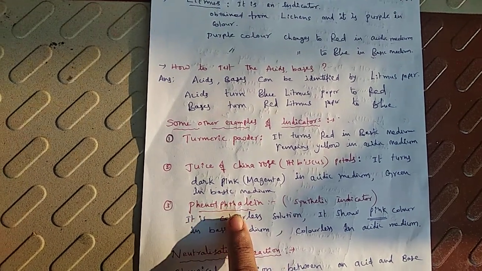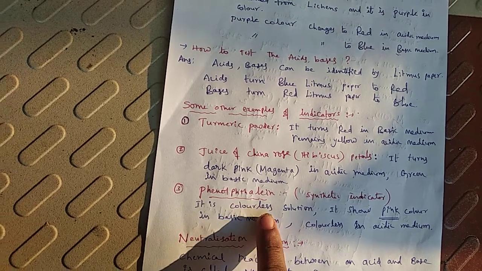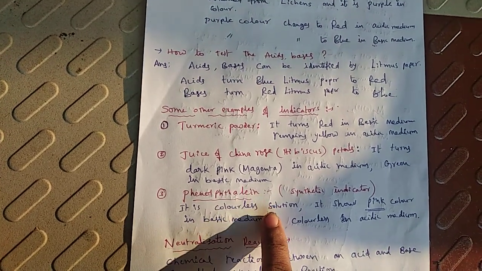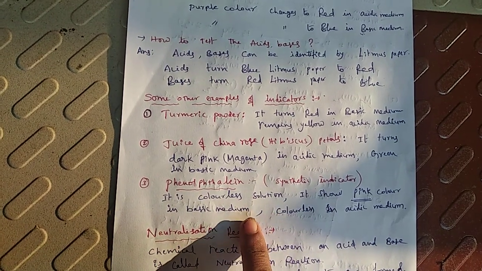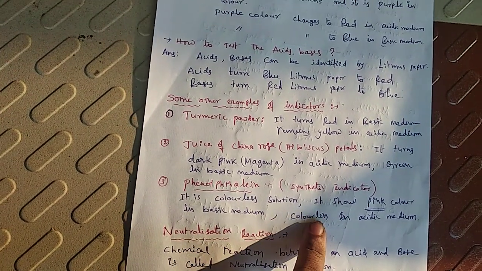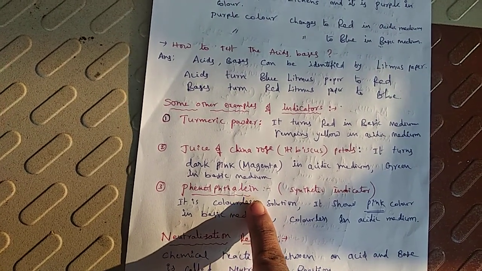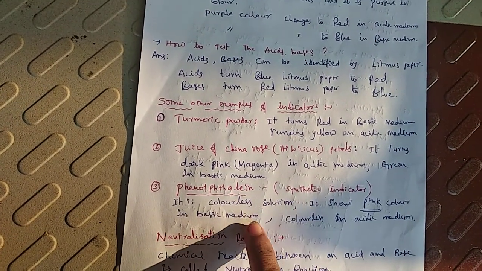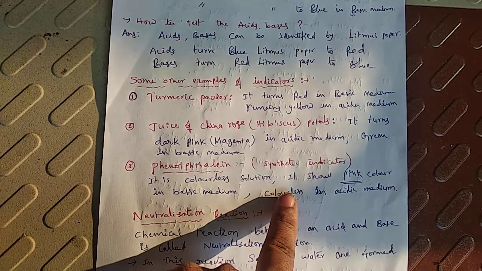Next, last one, phenolphthalein. Phenolphthalein is a synthetic indicator. It is a colorless solution, just like water. It shows pink color in basic medium and colorless in acidic medium. This is very important, children. Phenolphthalein is a colorless solution and it shows pink color in basic medium and colorless in acidic medium.